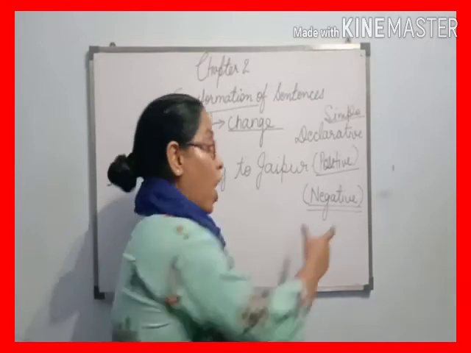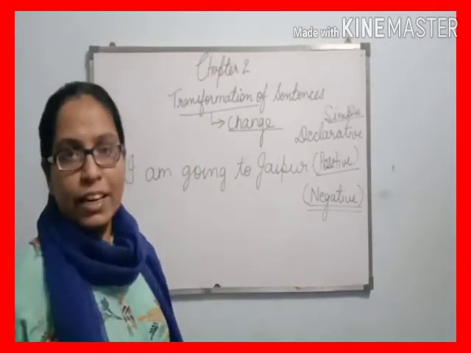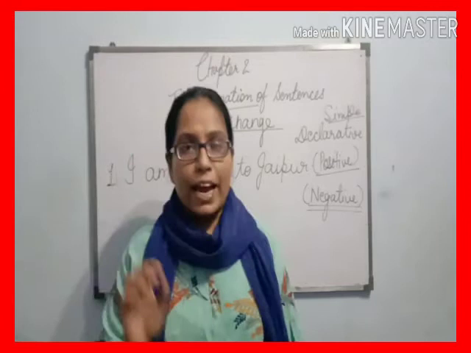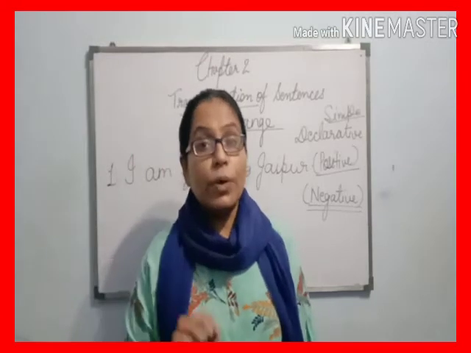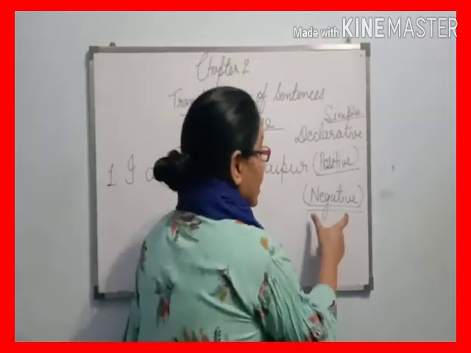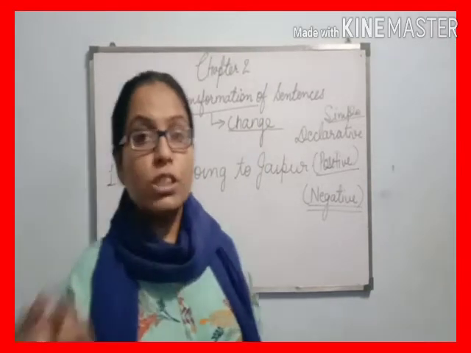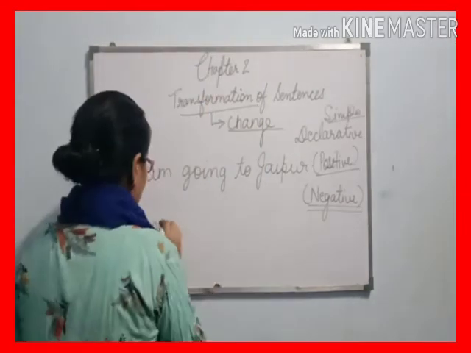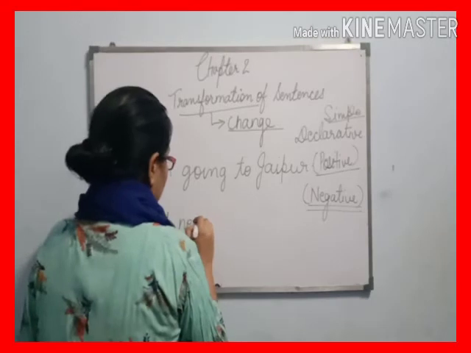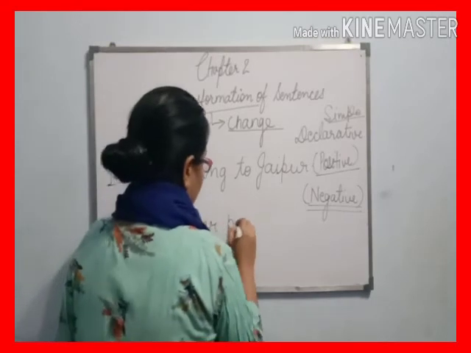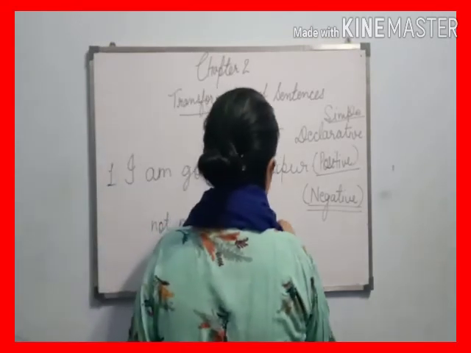How do we do it? Let me clear it. As I taught you, in the negative sentence we use a negation word. What do we use? We use a negation word. Negation words are not, never, prohibit.